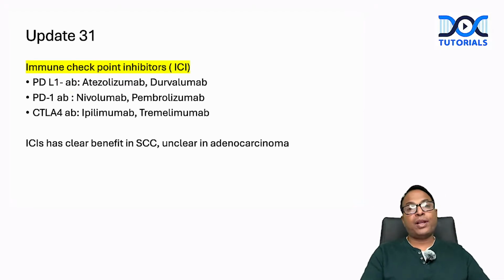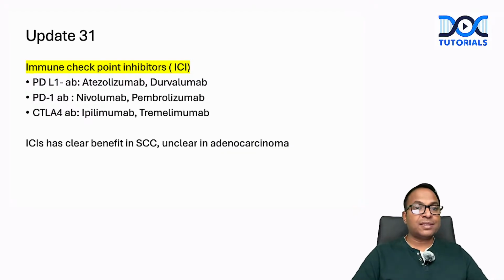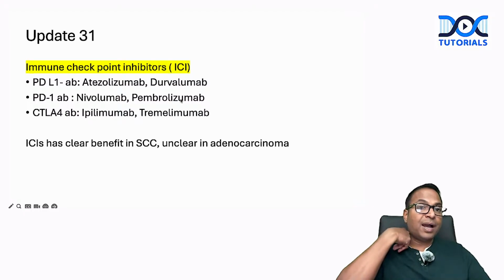Immune checkpoint inhibitor drug names are added in this edition. Programmed death ligand 1 antibodies are atezolizumab and durvalumab. Programmed death 1 antibodies are nivolumab and pembrolizumab. In the previous edition we had only pembrolizumab in the book; now they have added many new drugs.